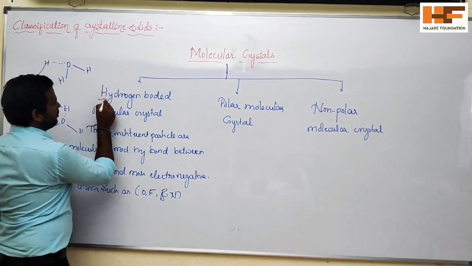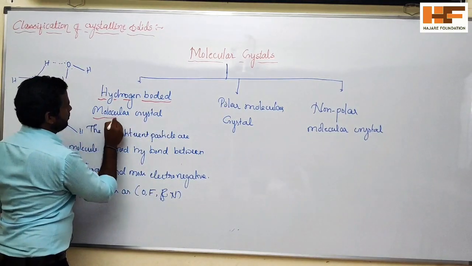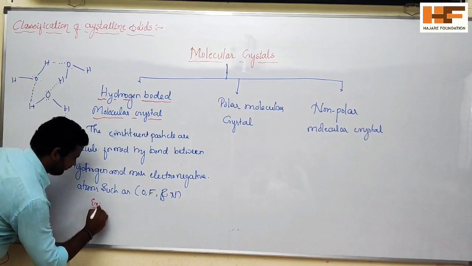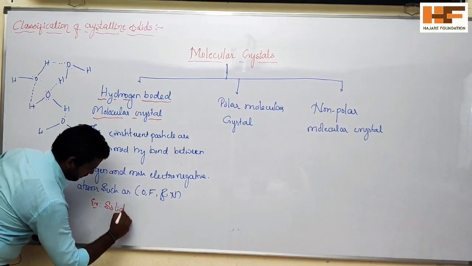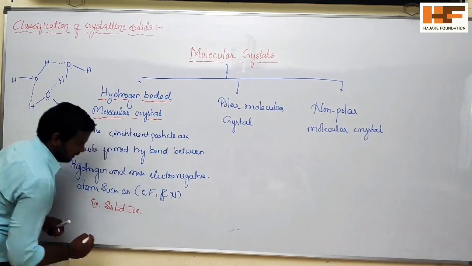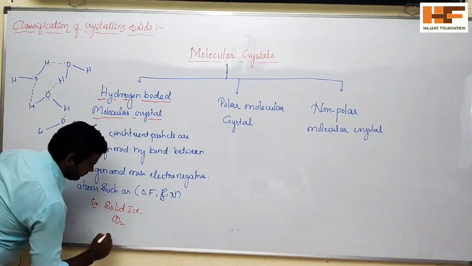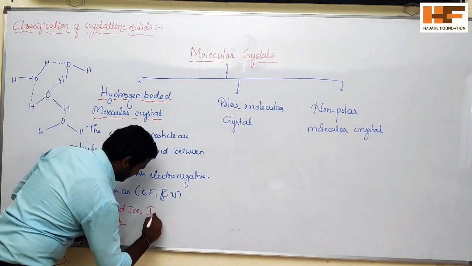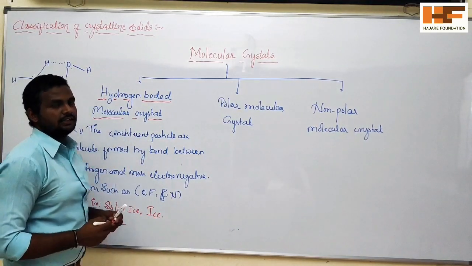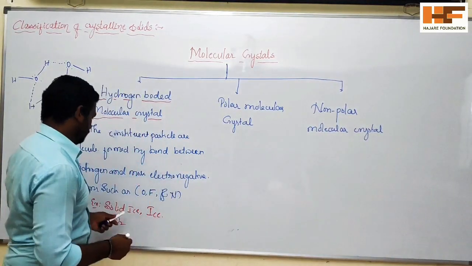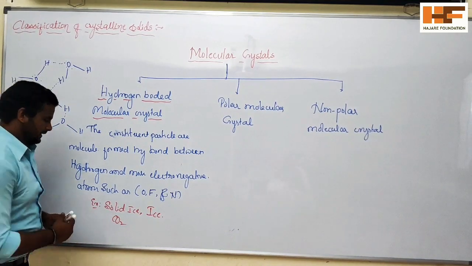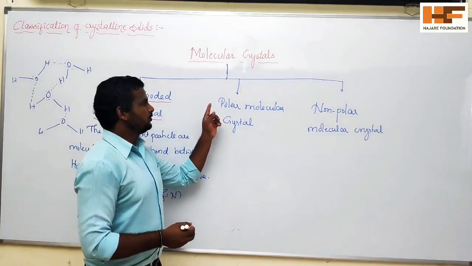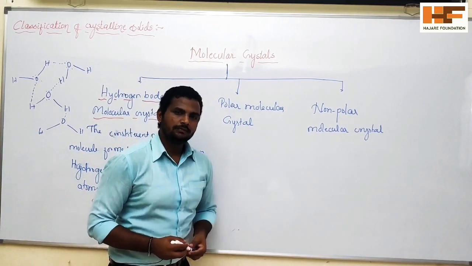Because of this, it will form the crystal, and this solid ice we call a hydrogen bonded molecular crystal. Example, solid ice, water, that is ice, right. So these are the examples. Solid CO2 we call dry ice. Okay, so next one, polar molecular crystal.